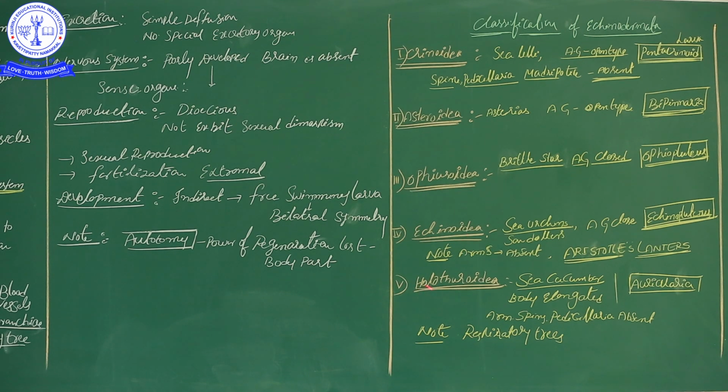Next, the fifth class, Holothuroidea. These are normally called sea cucumbers. We heard about them in the characteristics explanation.